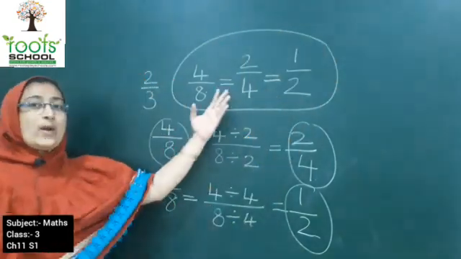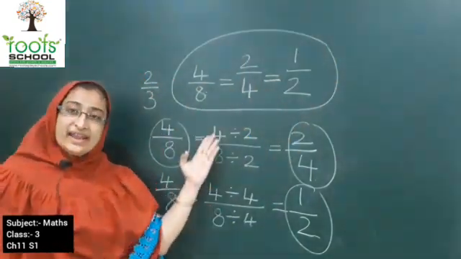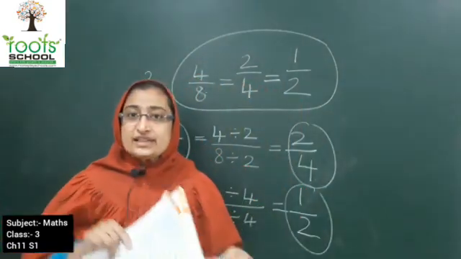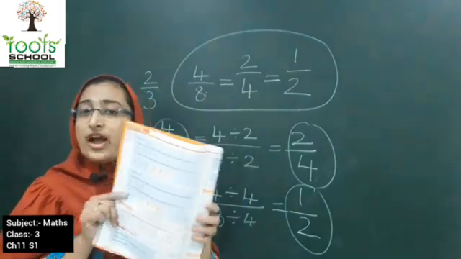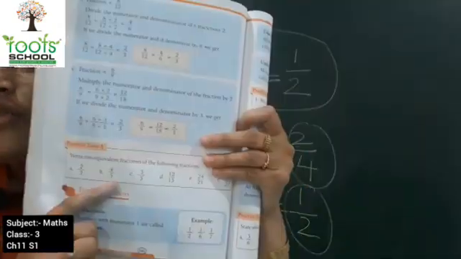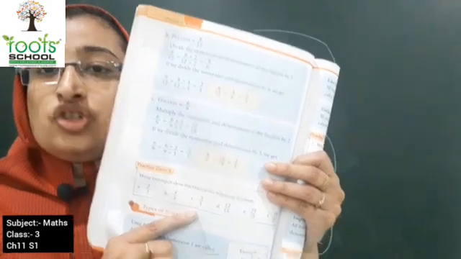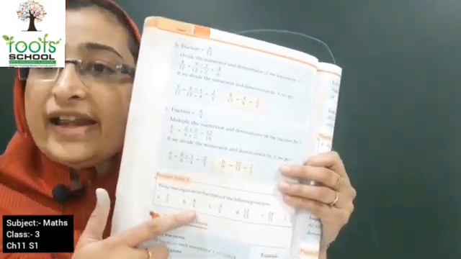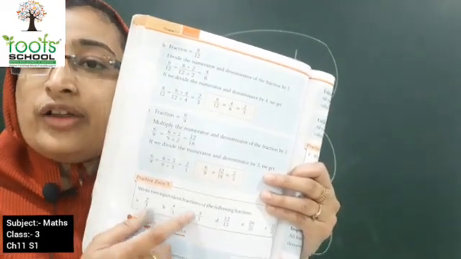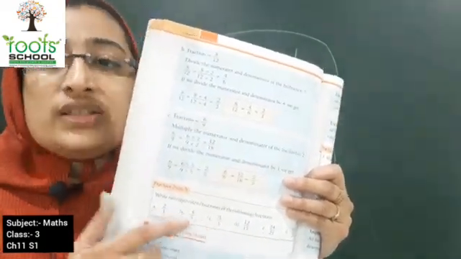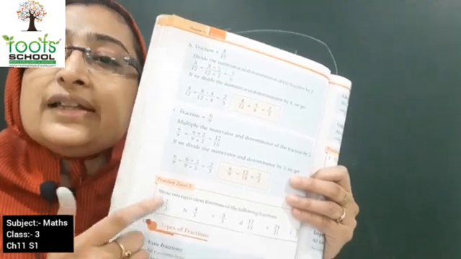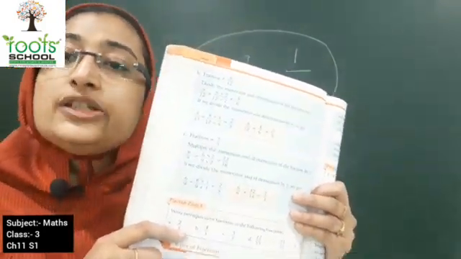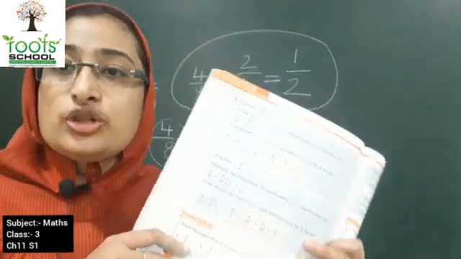So these are equivalent fractions for 4 upon 8. So kids, similarly, here in this exercise practice zone 3, you have to write two equivalent fractions for each. Now in this, if it is a divisible number, if you can divide it, then you can use that. Otherwise you can multiply the numerator and the denominator by the same number to get two equivalent fractions.